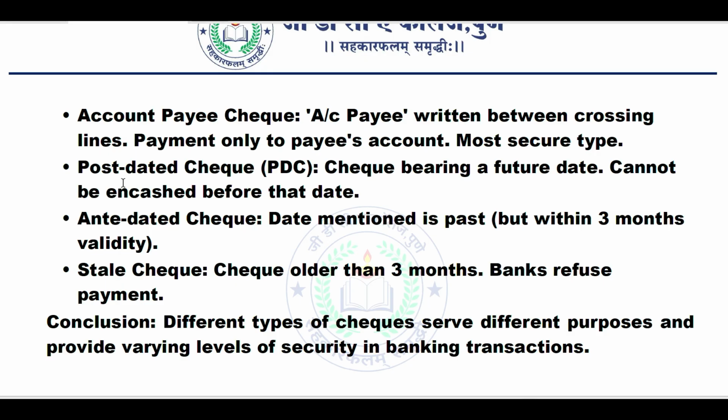These are cheques no one can accept. Conclusion for this question: different types of cheques serve different purposes and provide varying levels of security in banking transactions.